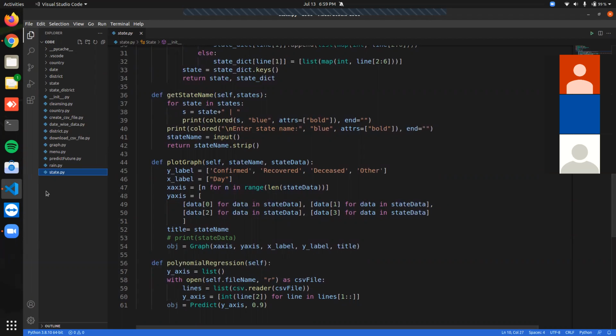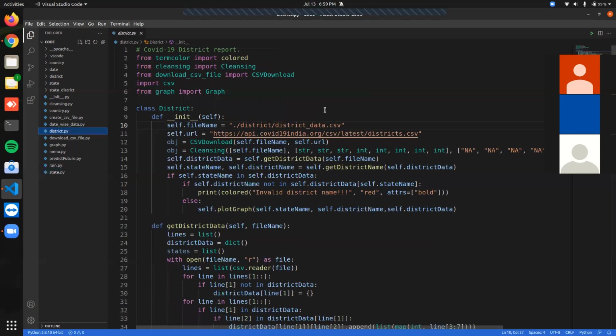Third comes the district, so coming to the district.py file. The operations performed are the same, but all logical parts have been separated from the main file. Here we have two levels: first we take the state name and then the district, because districts come under the state. So we take inputs.